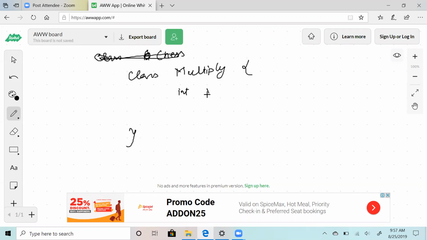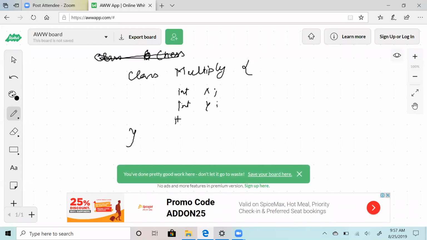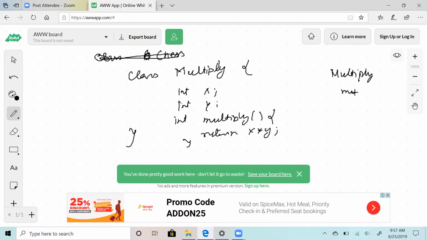So these things you will do, you will define two members, you will define one function, and you will return this. Right now, there are some loopholes which you would have left in this, like if I create an object of type multiply, then this is how you would probably implement this.